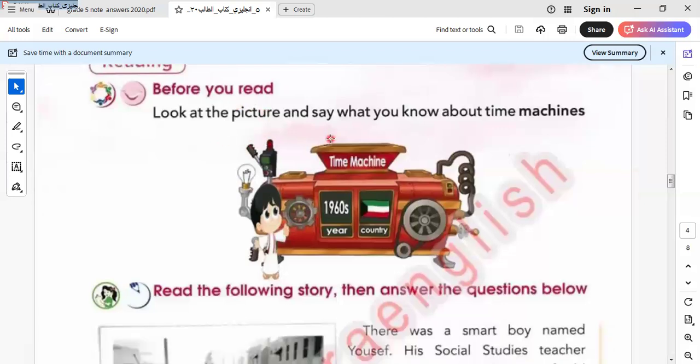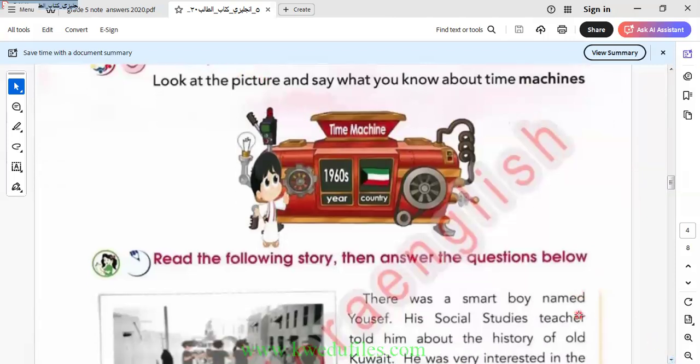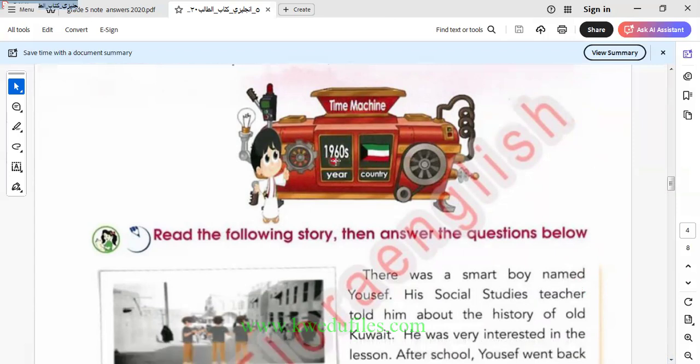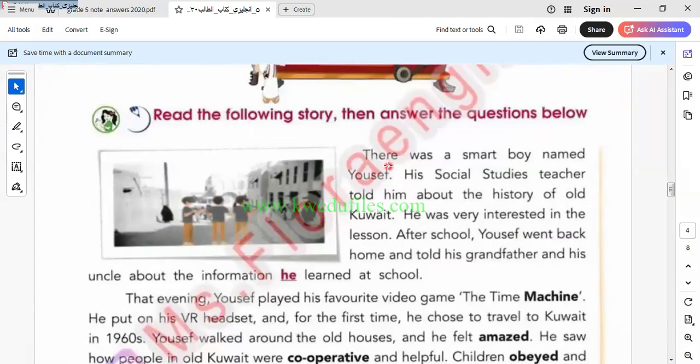Before you read, look at the picture and say what you know about the time machine. Okay, this is the time machine. That's the imagination of what we invented in the future. So here we say time machine. Here is 1960. Here is Kuwait. This is the year 1960, and this is the flag of Kuwait. Let's read the story together.